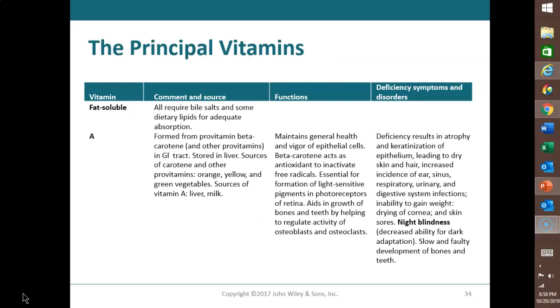We'll begin with the fat-soluble vitamins. Vitamin A. Remember when Mom used to tell you to eat your carrots? Well, carrots, orange, yellow, and green vegetables, liver, and milk contain a rich source of vitamin A. And why did Mom tell you to eat your carrots? So your eyes would be good, right? So look over here. Light-sensitive photoreceptors in your retina. All right, that's eyes. Night blindness, cornea, all related to vision. So one of the main roles of vitamin A is for vision health. No, that's not all it does, but that's one of its main roles in the human body.